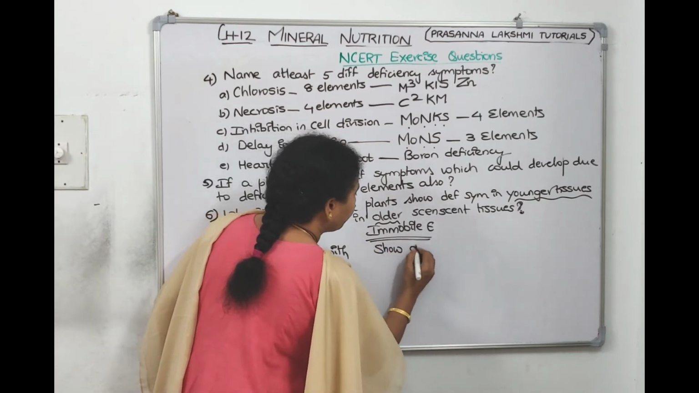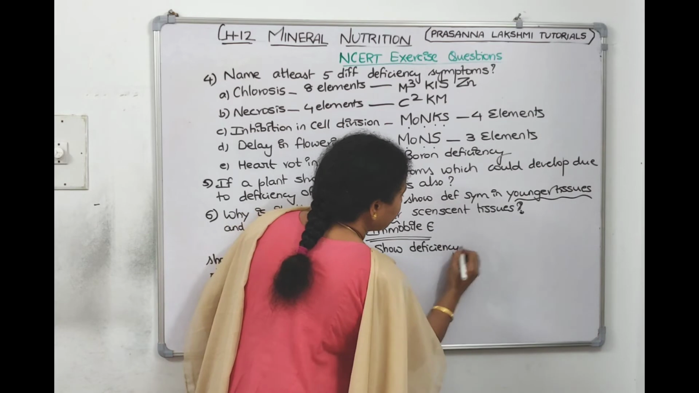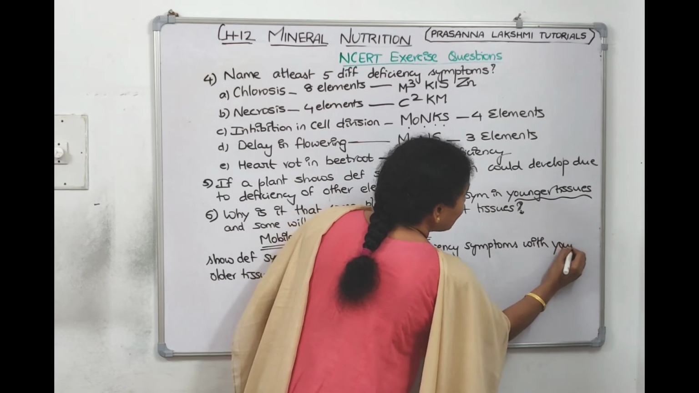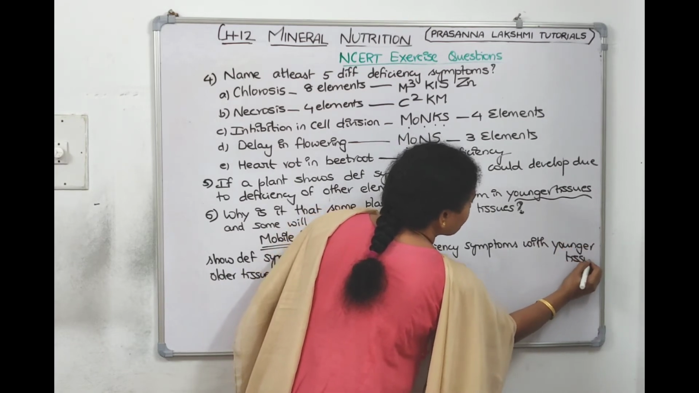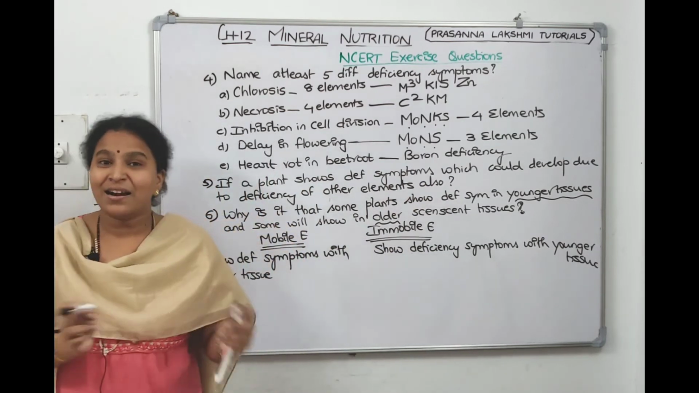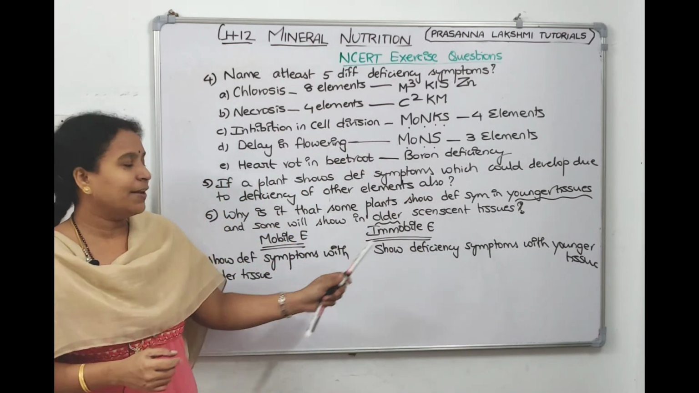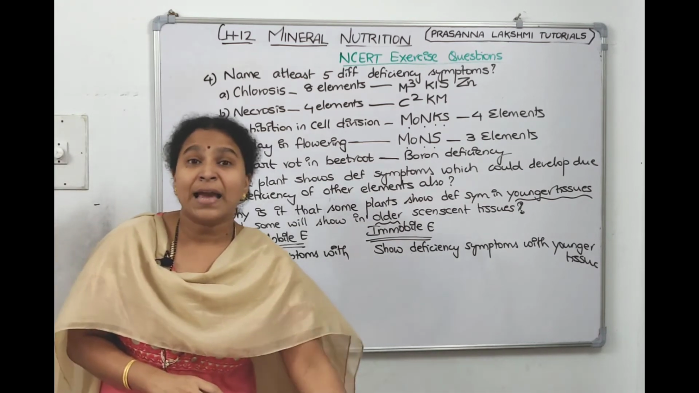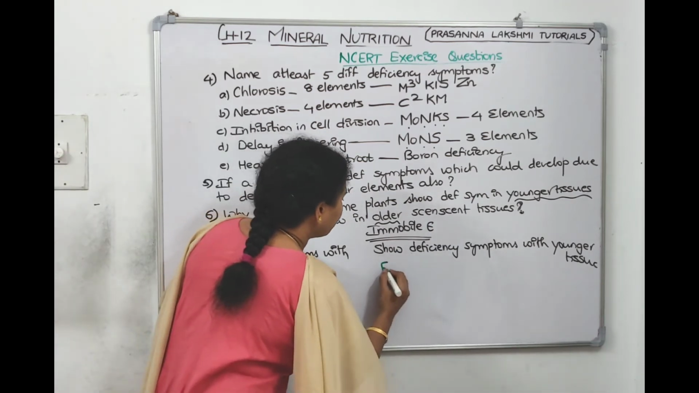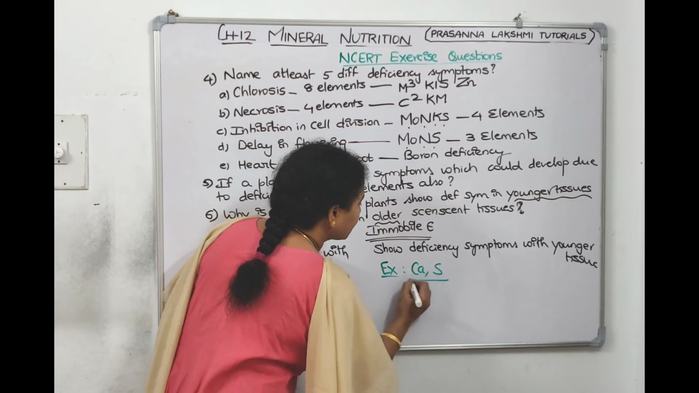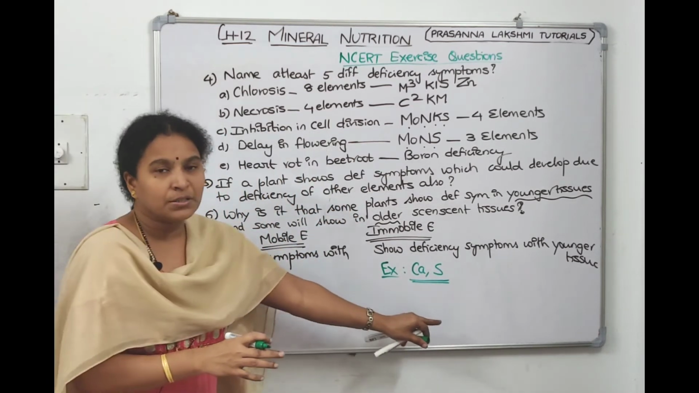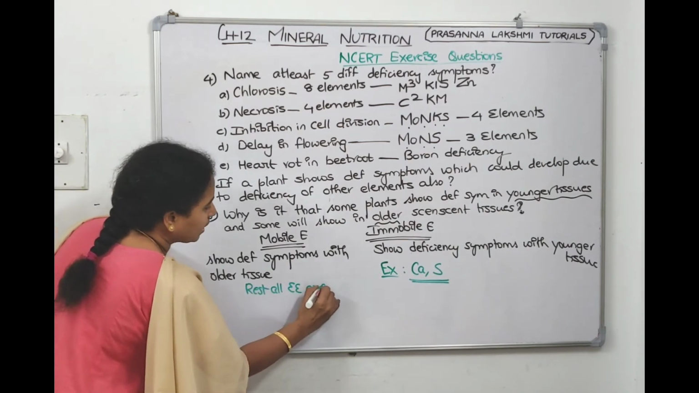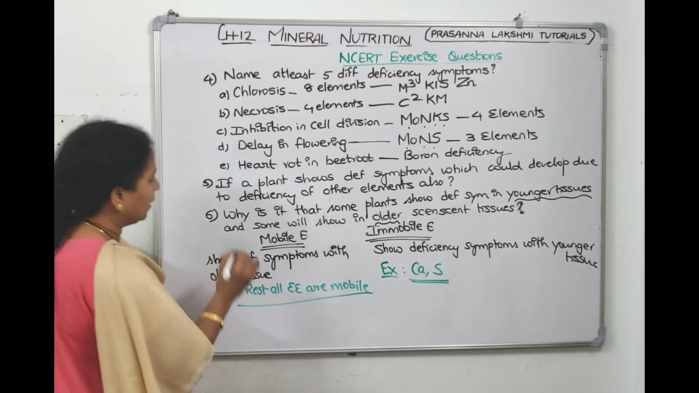They show deficiency symptoms in the younger tissue, because from the older tissue they are not coming, right? They can't move, right? So that is why younger tissues will show deficiency symptoms if it is an immobile element. Examples for immobile elements are calcium and sulfur, children. One is calcium, the other one is sulfur. Leaving these two elements, all the rest of the essential elements are mobile only. Okay.